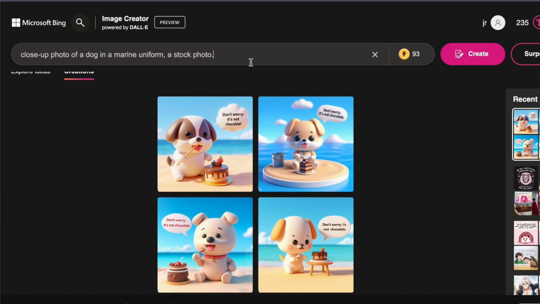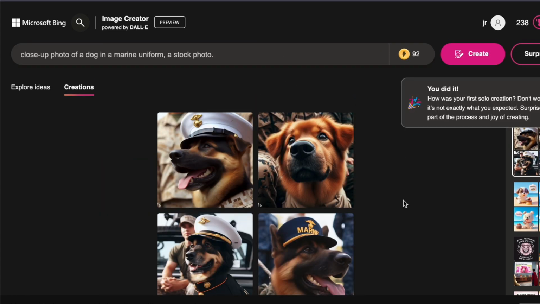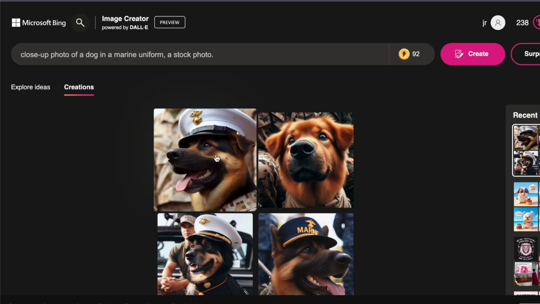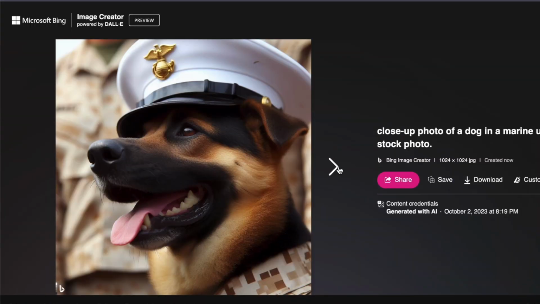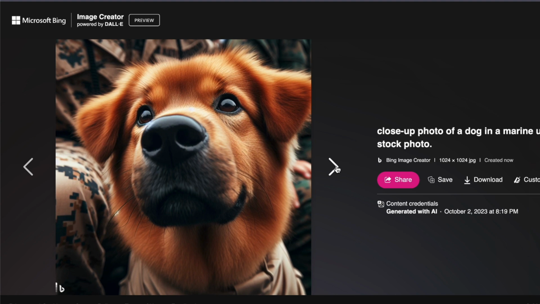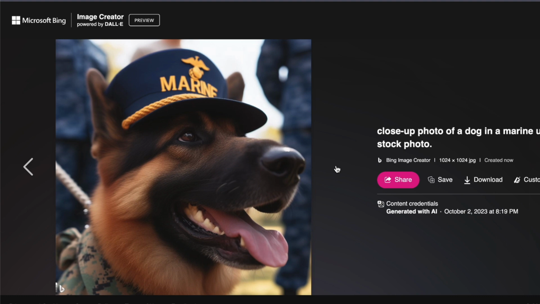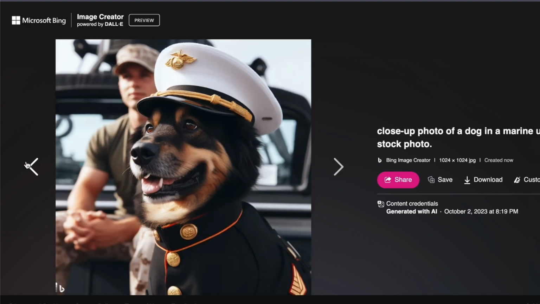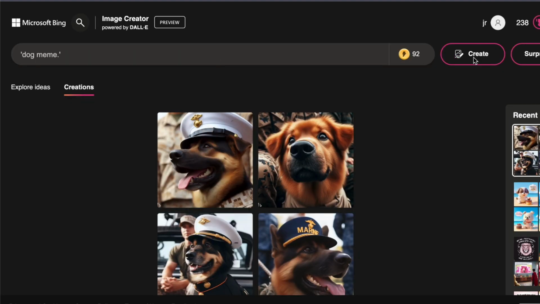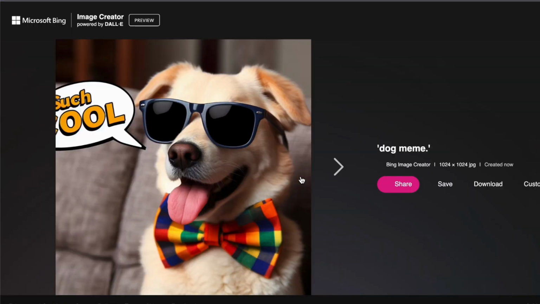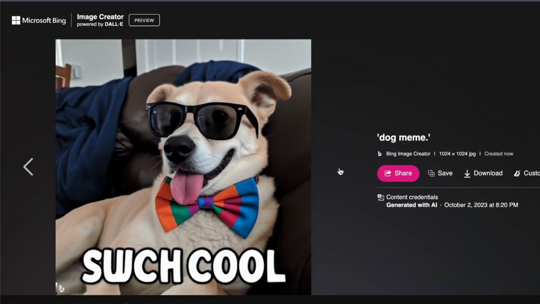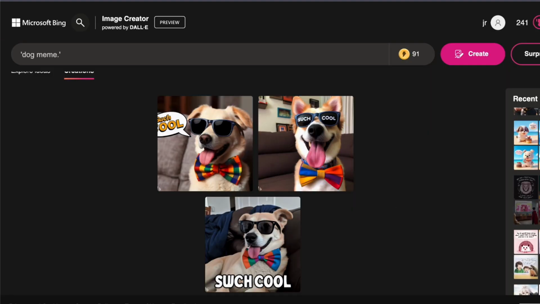Let us try a simple photography prompt, an area where Midjourney excels and is almost unbeatable. For instance, I will type in close-up photo of a dog in a marine uniform. A stock photo? Look at that, it is still adorable and maintains a high resolution. Now, how about a two-word prompt? Other AI image generators often require precise prompts to achieve quality results. So, I will input dog meme. It is incredibly cute and captures that meme vibe with written text. Can other image generators match this? Correct me if I am mistaken.